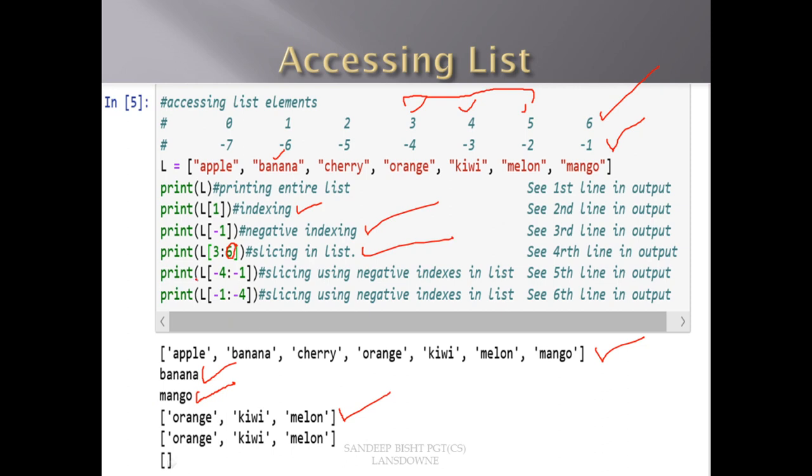Now slicing a list using negative indexes from -4 to -1. You know that -1 will not get included, because the second index, the right-hand side index, is not included. So we will only get orange, kiwi and melon. You can see it here in the output.